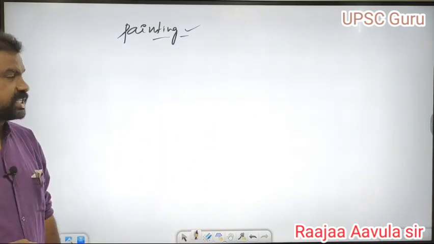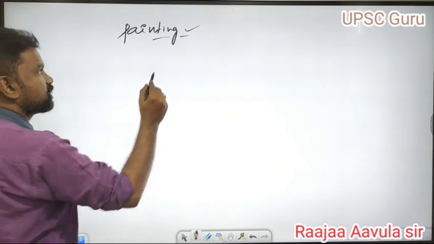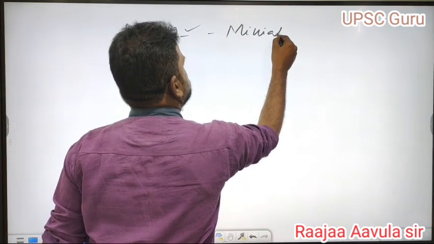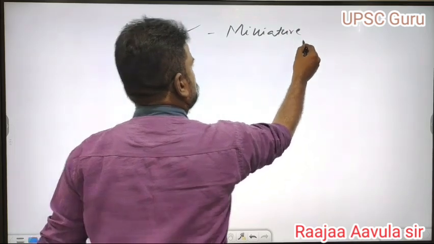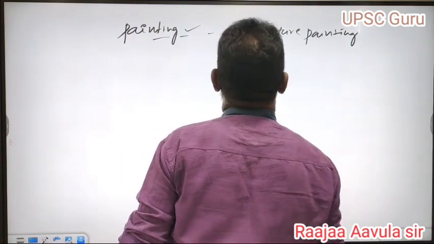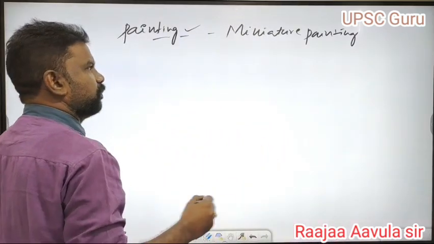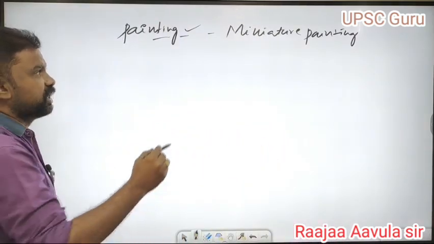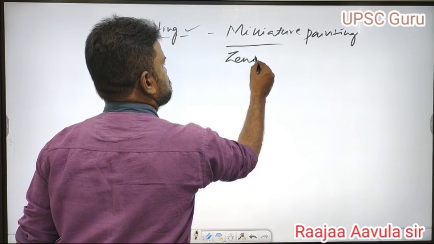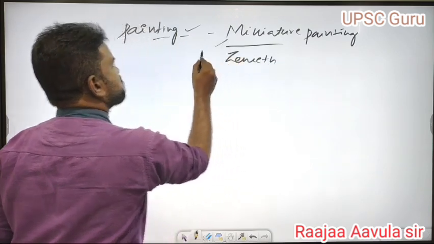During the Jahangir period, Mughal miniature painting became very popular. That means it developed and reached its zenith. What is miniature painting?